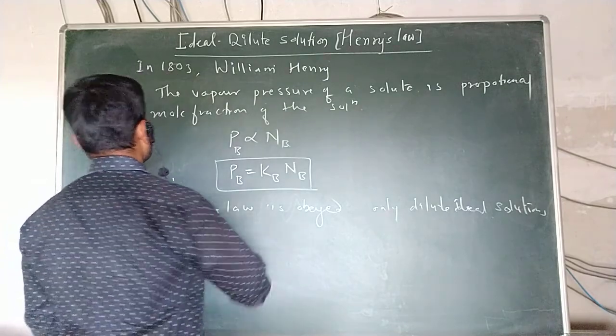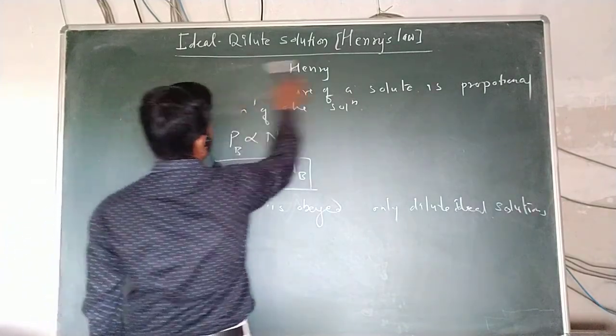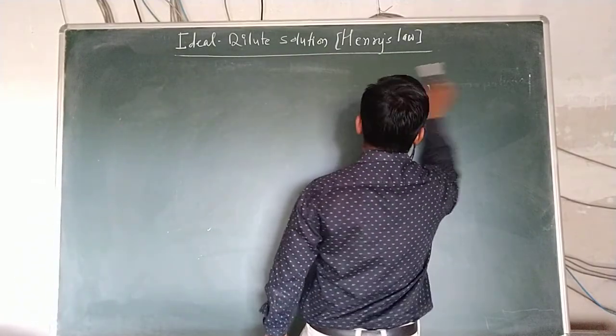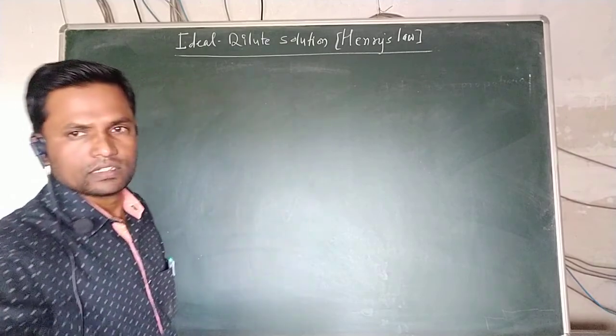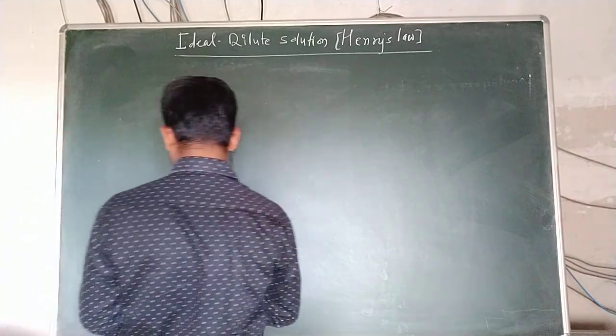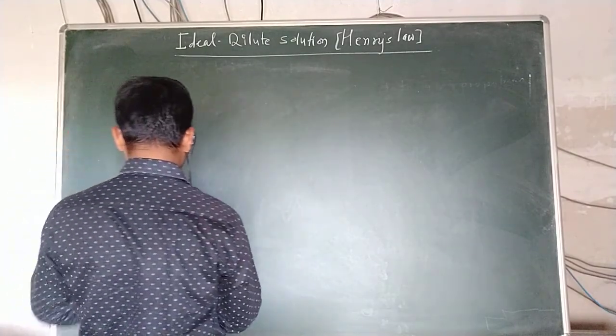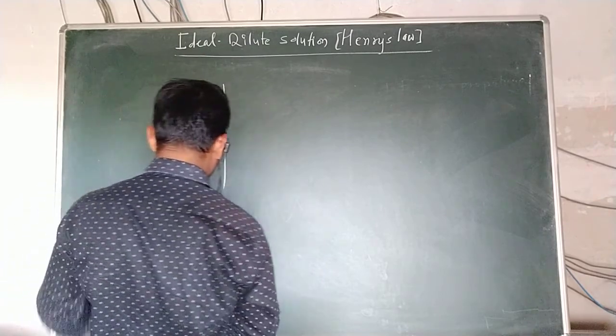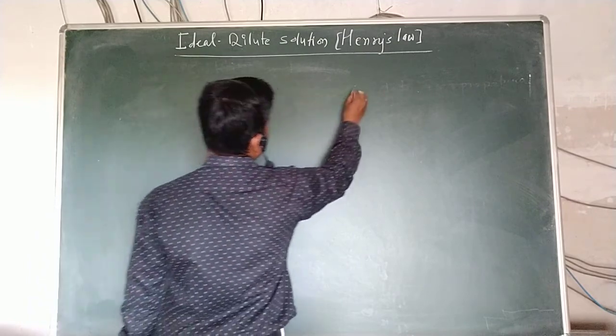When we see the graphical representation of Henry's law, let me consider the graphical representation of Henry's law. For example, here we have only a single component of the two different ways.